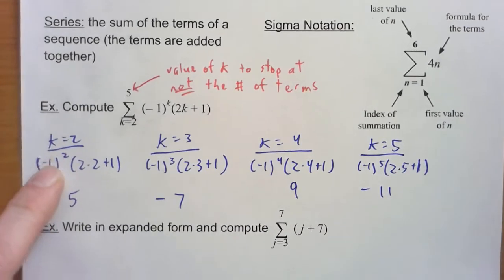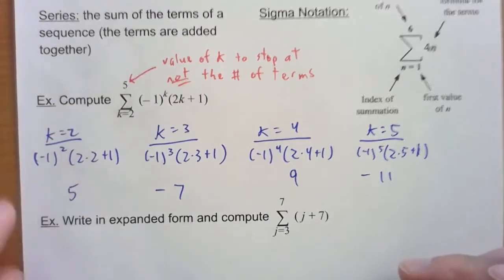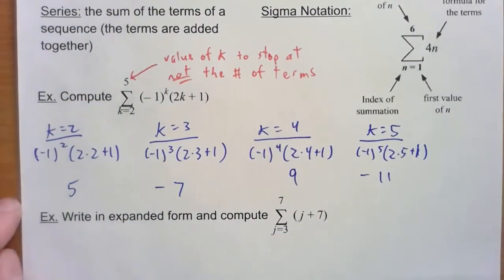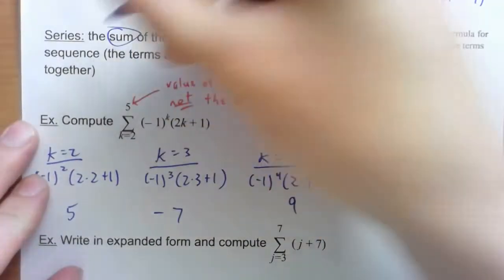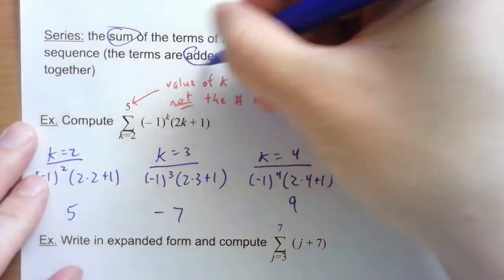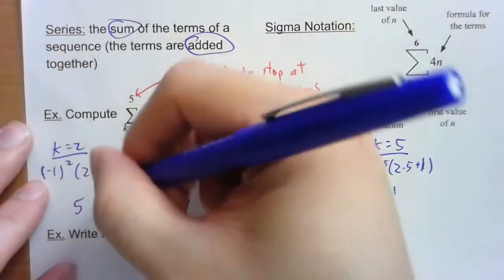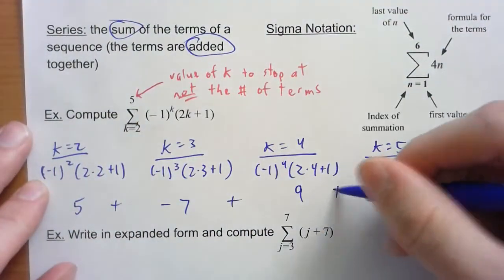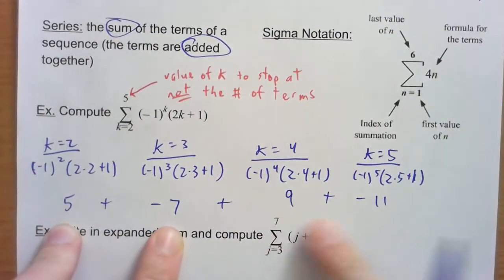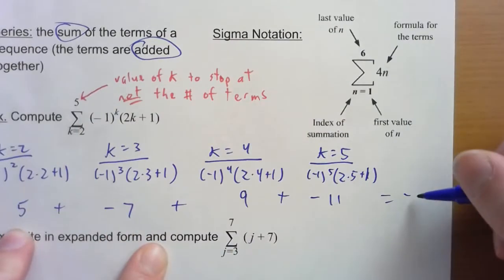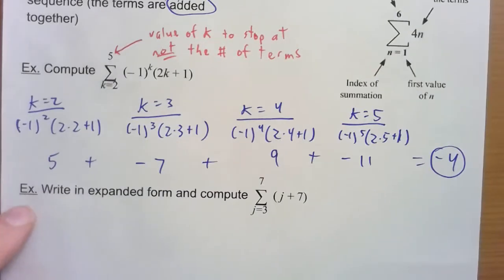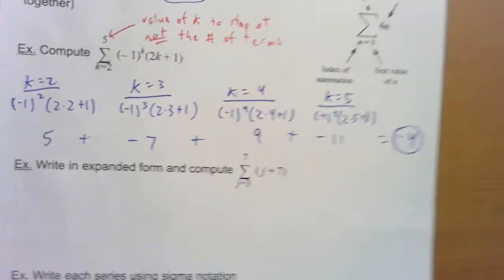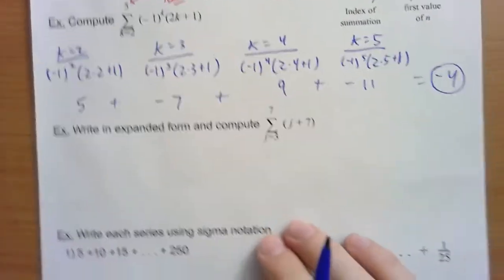All right, now this says compute though. So I wrote out some numbers. Compute, what do I do with those numbers? Well, remember sigma means sum. It means that we're adding together these numbers. So we have to add them: -2, +7, -4. Sigma means sum. I'm going to have you try that other one in just a minute here.